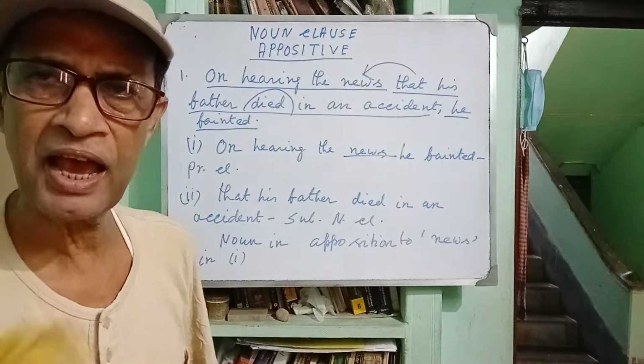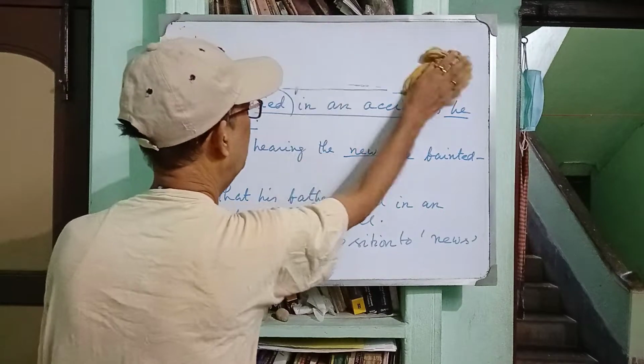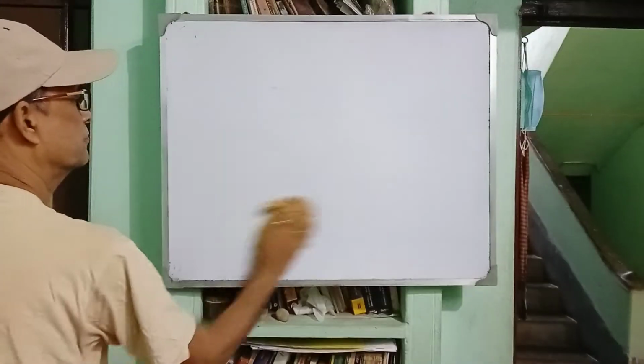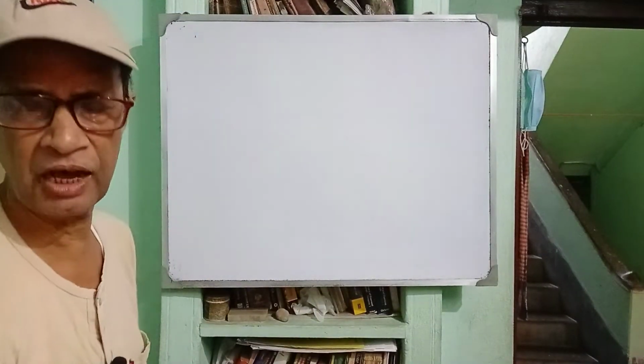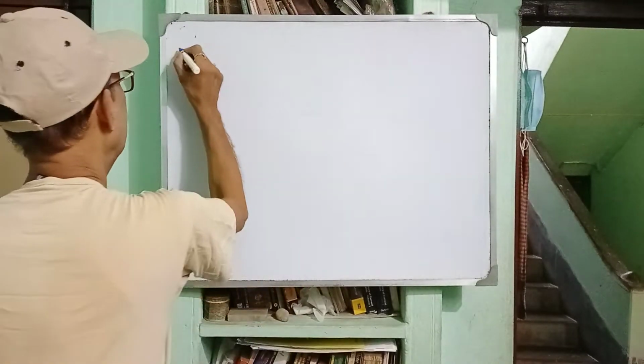Let us write another sentence. Please follow without skipping a single word or a single sentence. Otherwise, we will not be able to understand the matter. For example, another example I am writing.